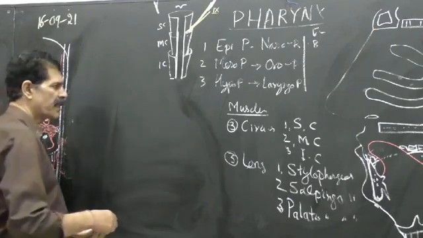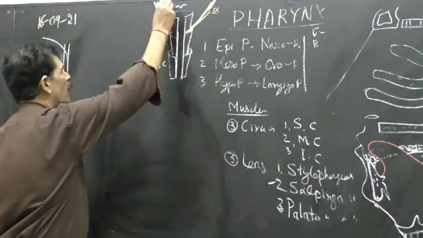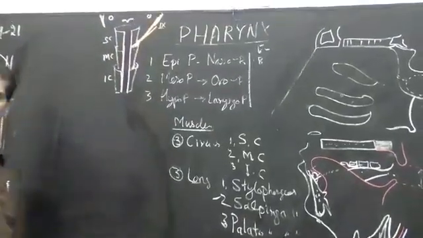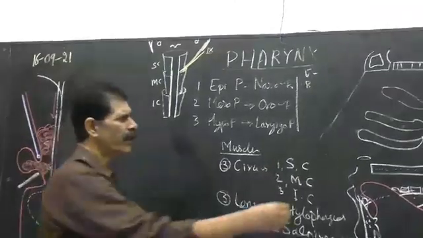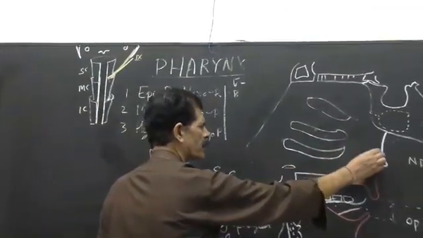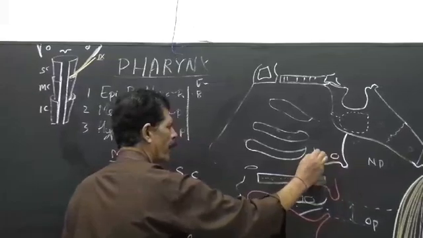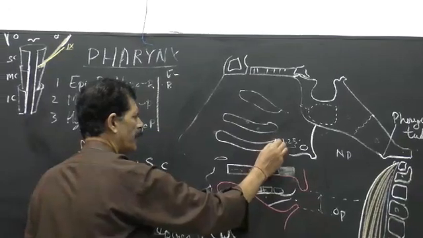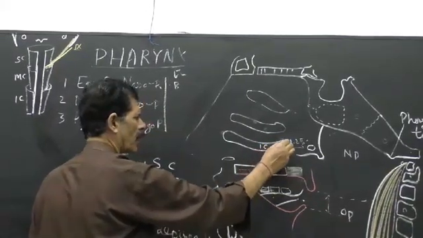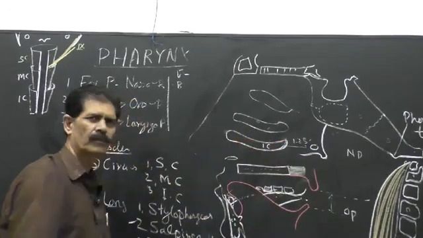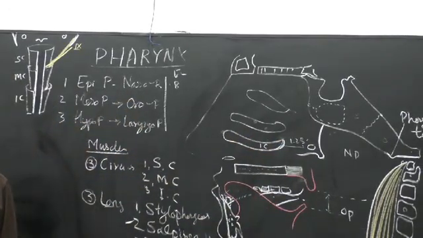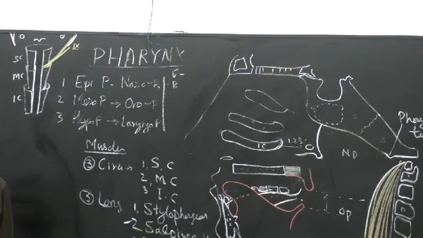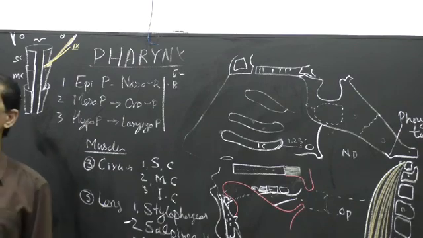Then salpingopharyngeus. Salpingo means tube. Which tube? The Eustachian tube. The Eustachian tube opens into the nasopharynx, 1.25 centimeter behind the posterior end of the inferior concha, in the lateral wall of the nasopharynx.